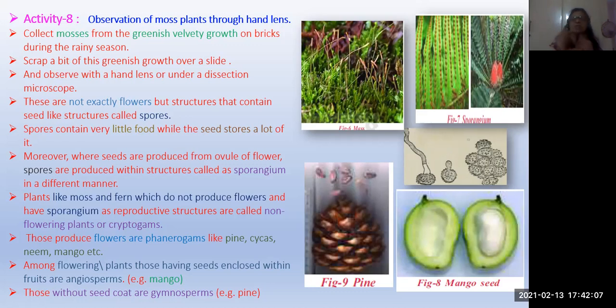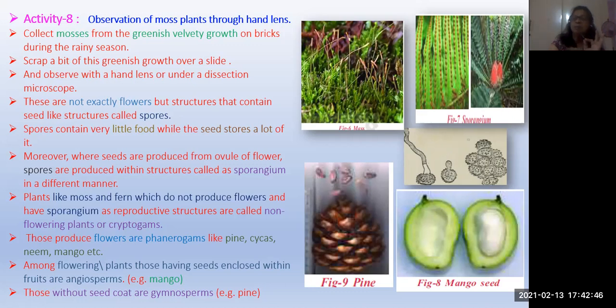The same thing we can see here in this moss. Plants like moss and fern, which do not produce flowers, have sporangium as a reproductive structure. And they are all non-flowering plants, otherwise called cryptogams. This is very important. What we call non-flowering plants are called cryptogams, and those that produce flowers are called phanerogams. So plants are differentiated basically into two types only, cryptogams and phanerogams.